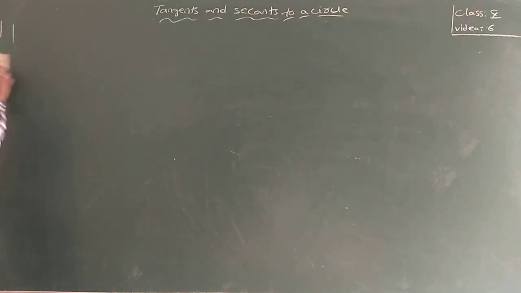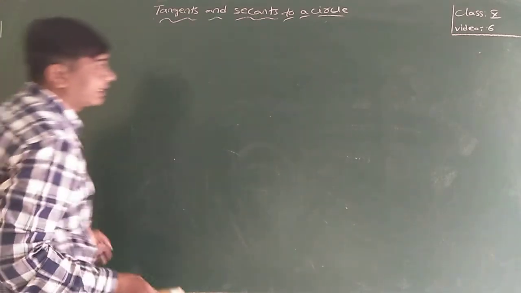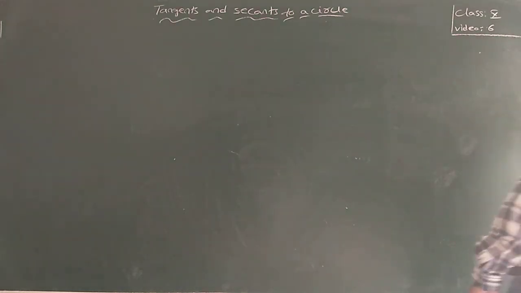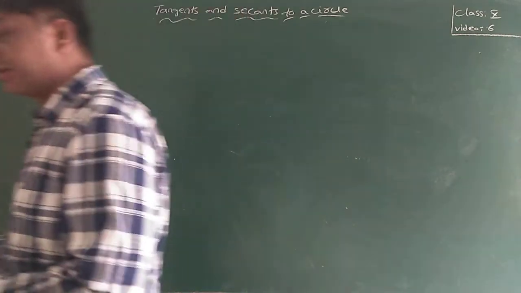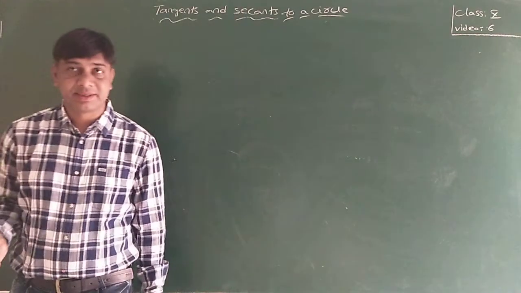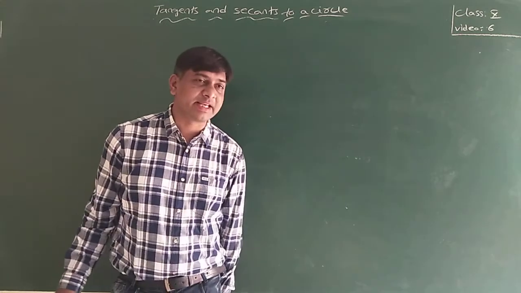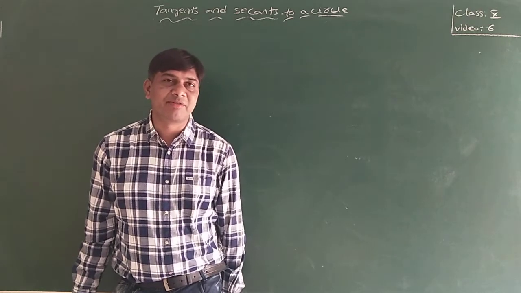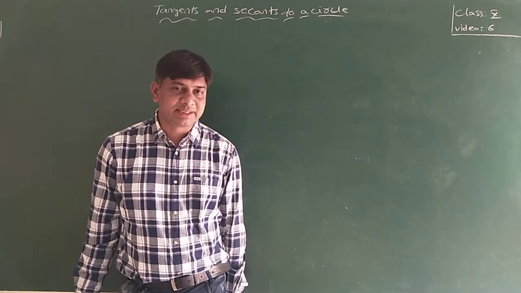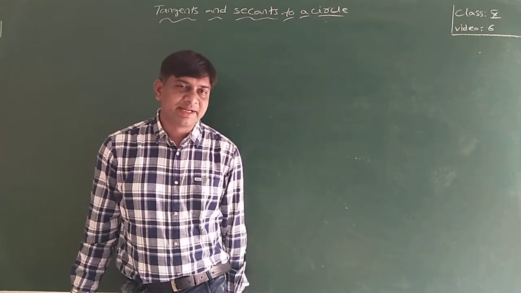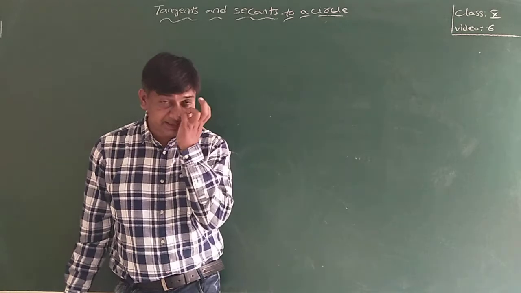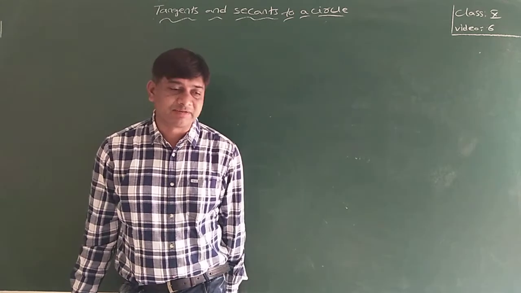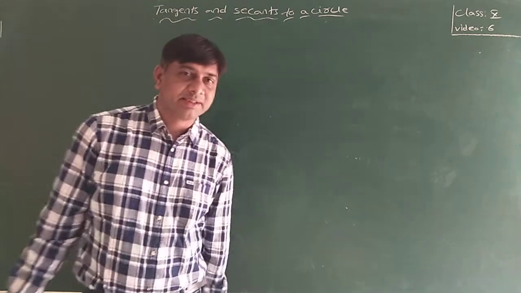In the last classes we were discussing tangents and secants to a circle. Exercise 1 is completed. What is a secant, what is a tangent, all the definitions were already given. How many tangents can be drawn from a point lying inside the circle, how many from a point lying on the circle, and how many from a point outside the circle. These are what we discussed.